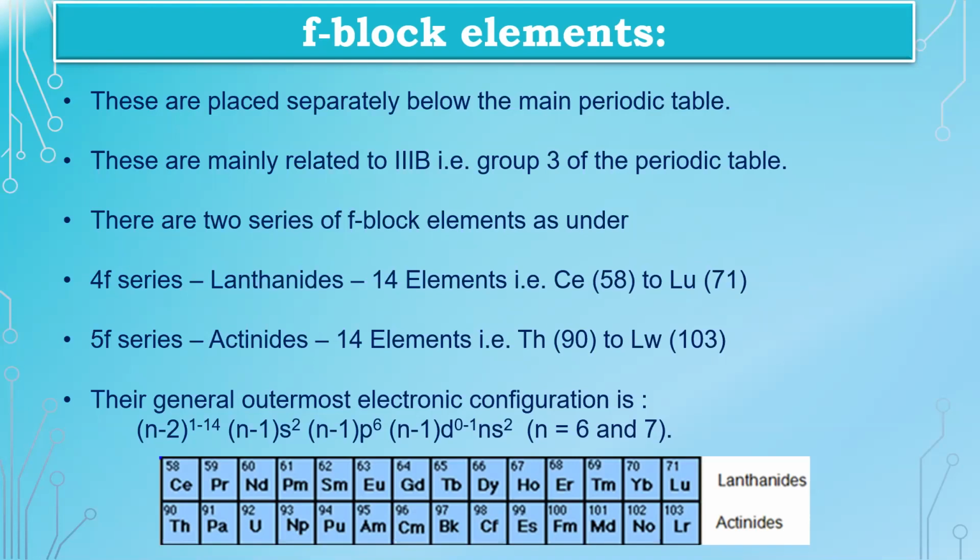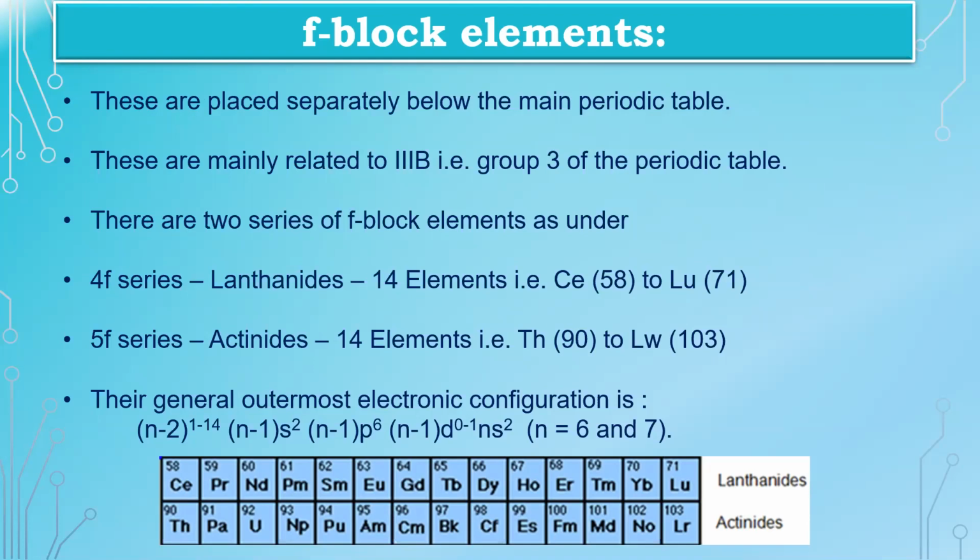So, in this video, we have learned how the elements are classified into different blocks. Totally we have four different blocks, that is S block, P block, D block and F block.